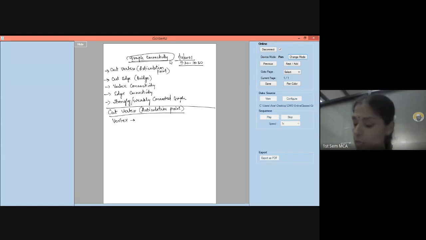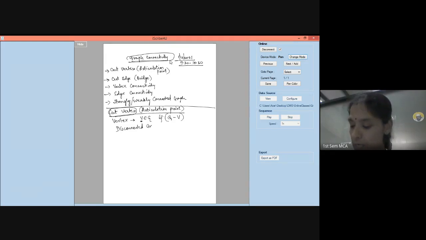That means a vertex V belonging to G is called a cut vertex of G if G minus V, that means if I remove this particular vertex from the graph, then it will result in a